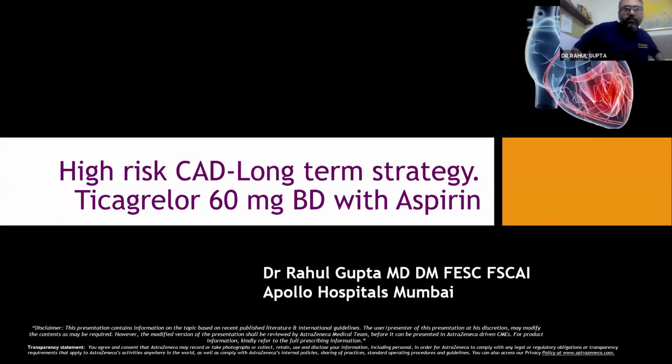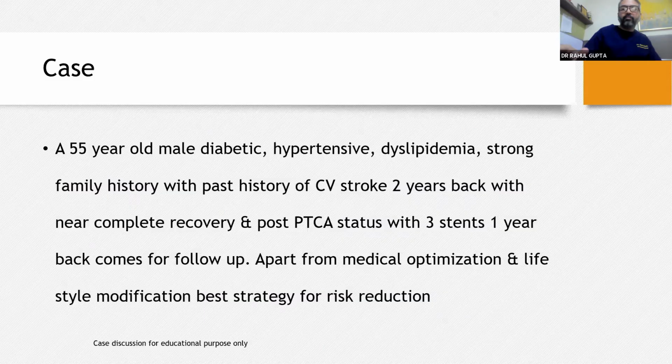Okay, so we are discussing a very high risk case. I would agree with Dr. Jignesh when we are dealing with a low risk case. We are not only looking at preventing stent thrombosis, but this is a 55-year-old diabetic, hypertensive, dyslipidemic with multiple stents. So these are diffuse vasculopaths, and they would need a more potent antiplatelet because the ischemic event risk is high.